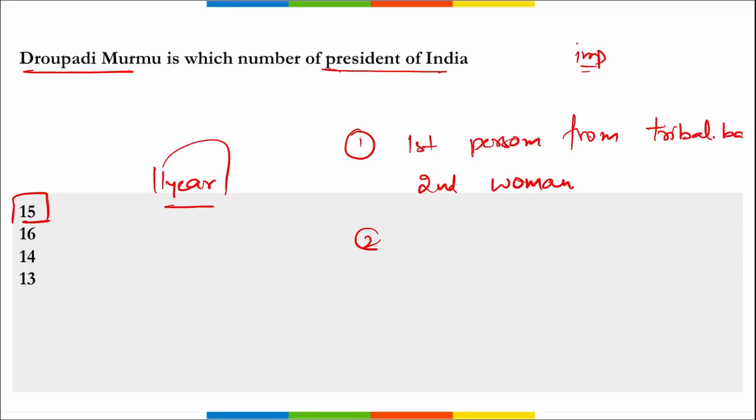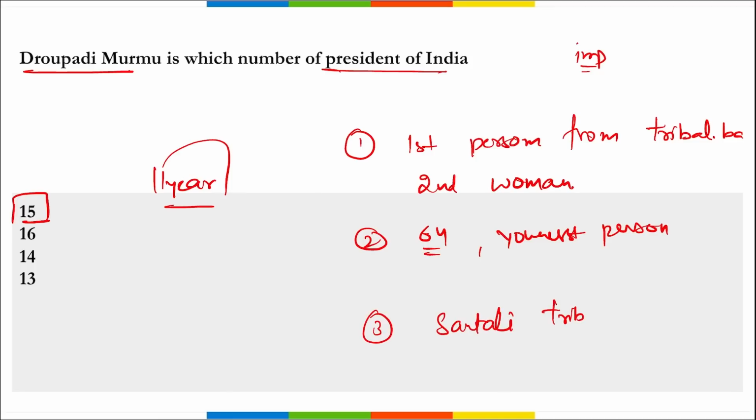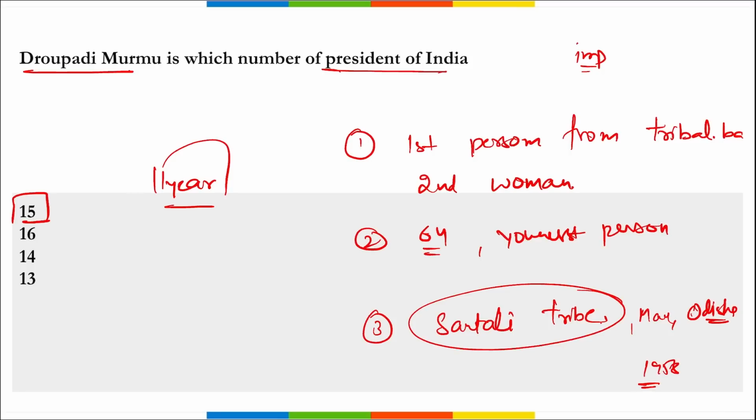She was elected at the age of 64 and she became the youngest person to hold this position. Also, she was the first president born in independent India. Correct? The next thing, remember, she belonged to the Santali tribe, right? And this Santali tribe is in Mayurbhanj district of Odisha. Correct? She was born in 1958.